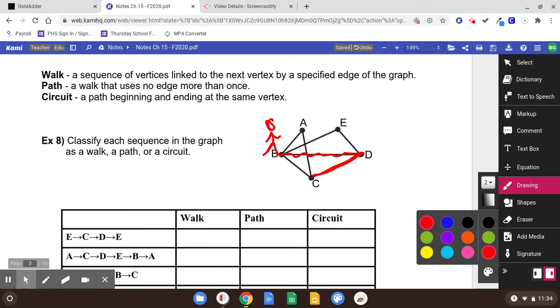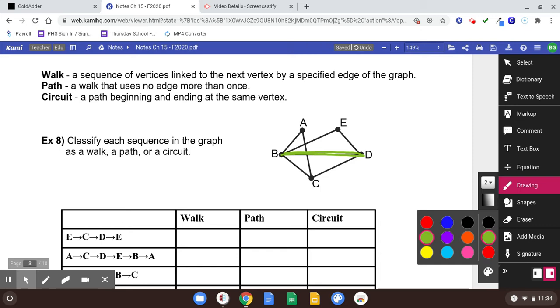Think about what's not possible to do. If you're on E and you want to go to C, that's not possible, at least directly. So a walk is just something that's possible, I suppose. A path is a little bit more specific. It's a walk that uses no edge more than once. So if I wanted to go from B to D and then back, that doesn't count as a path.